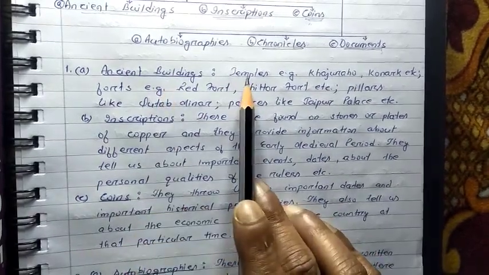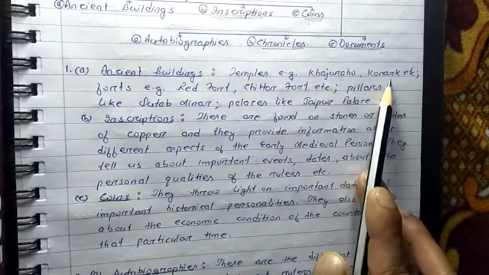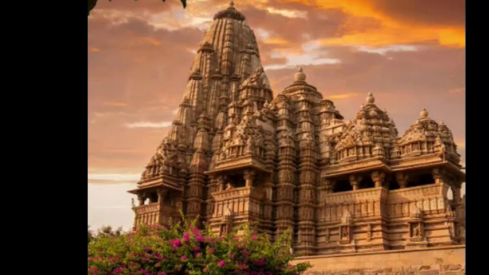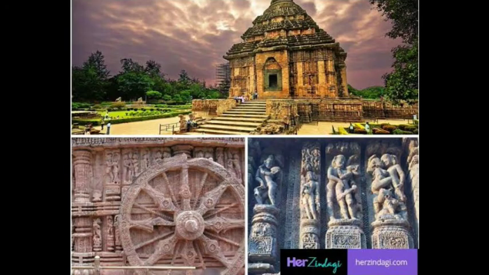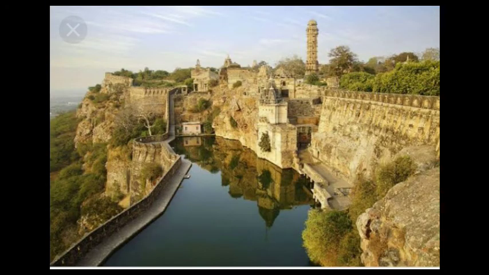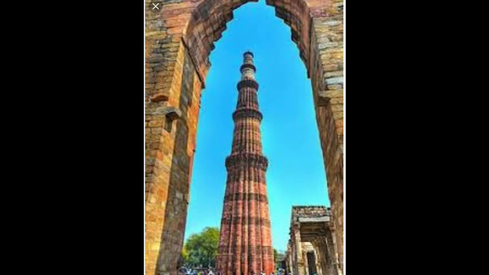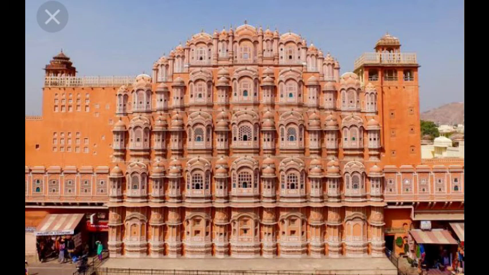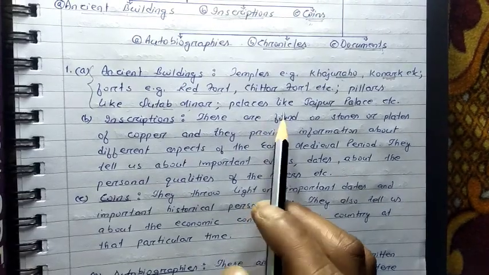history. Like temples, for example, Khajuraho and Konark. You can see in the picture, the Khajuraho temple and the Konark Sun temple. Forts, for example, the Red Fort and the Chittor Fort, are here in the picture. You can see the pillars, the famous pillars like the Qutub Minar, and the palaces like Jaipur Palace. These are all the different ancient buildings from where we can know about the medieval period.